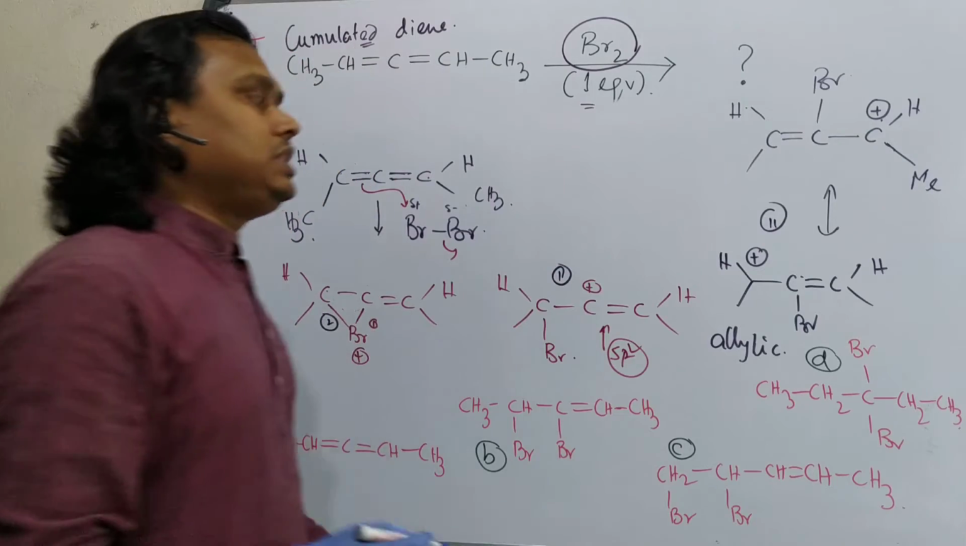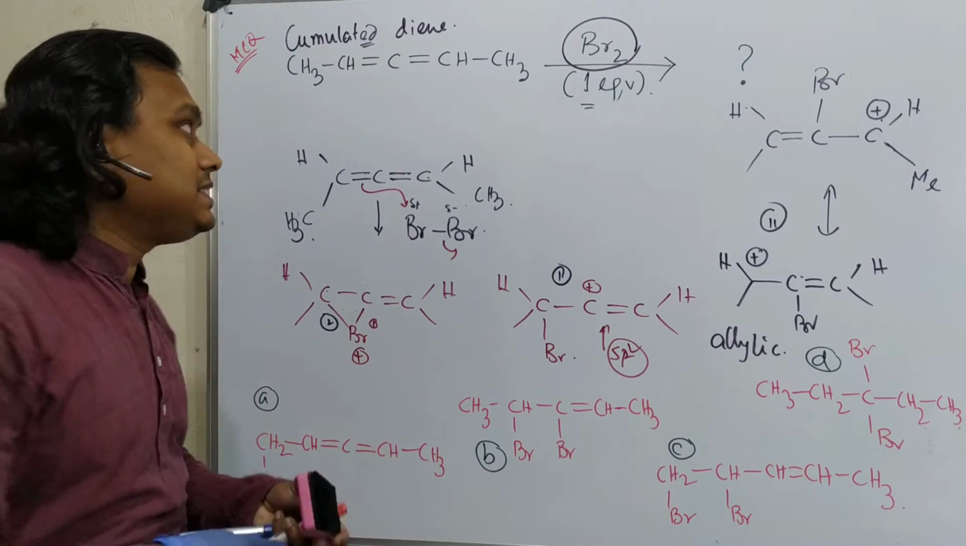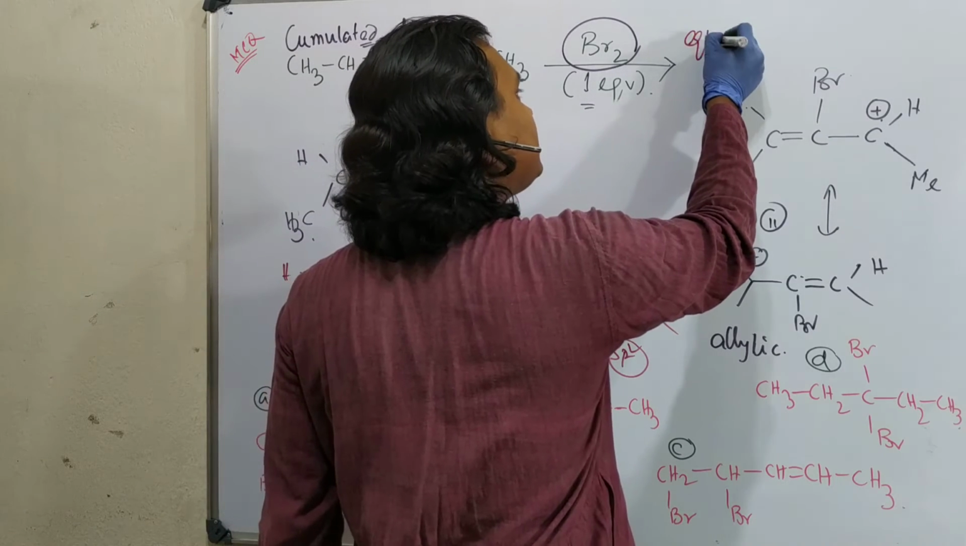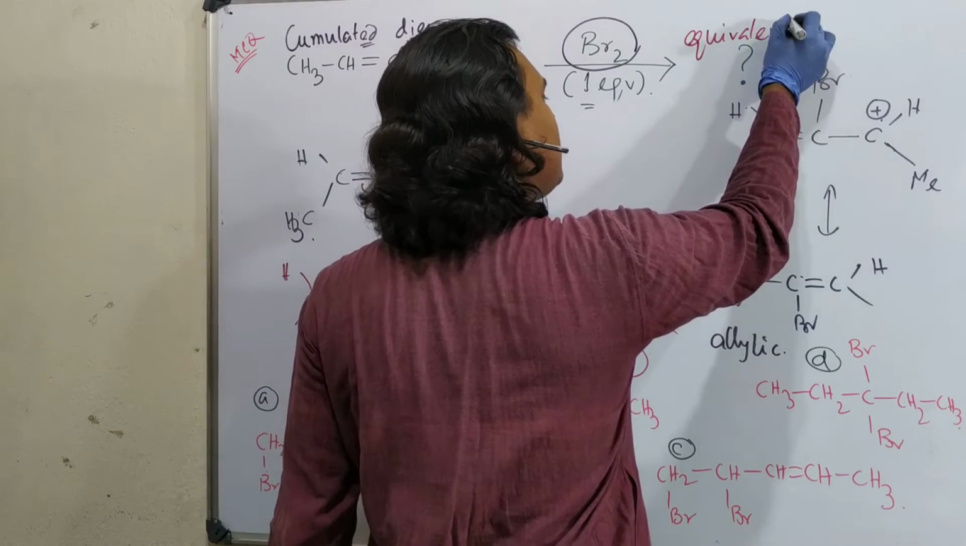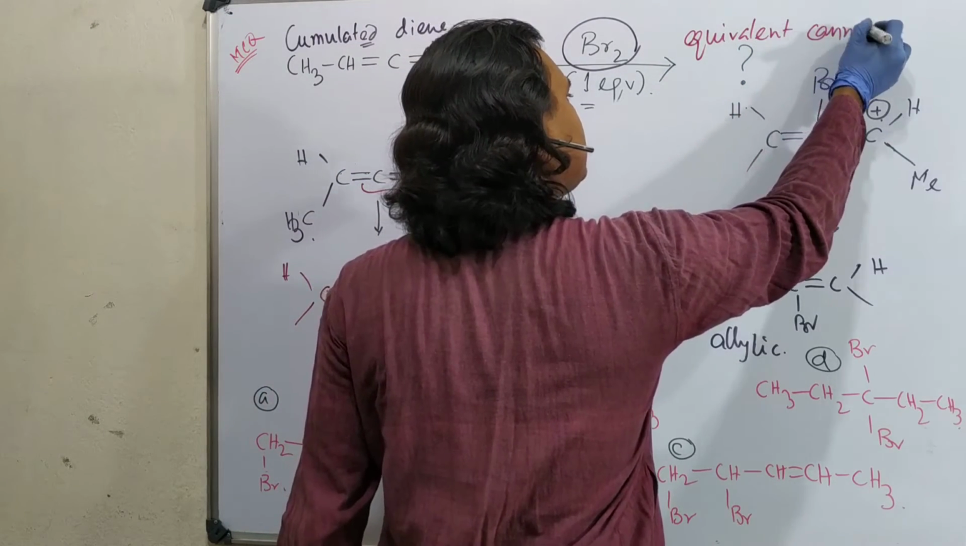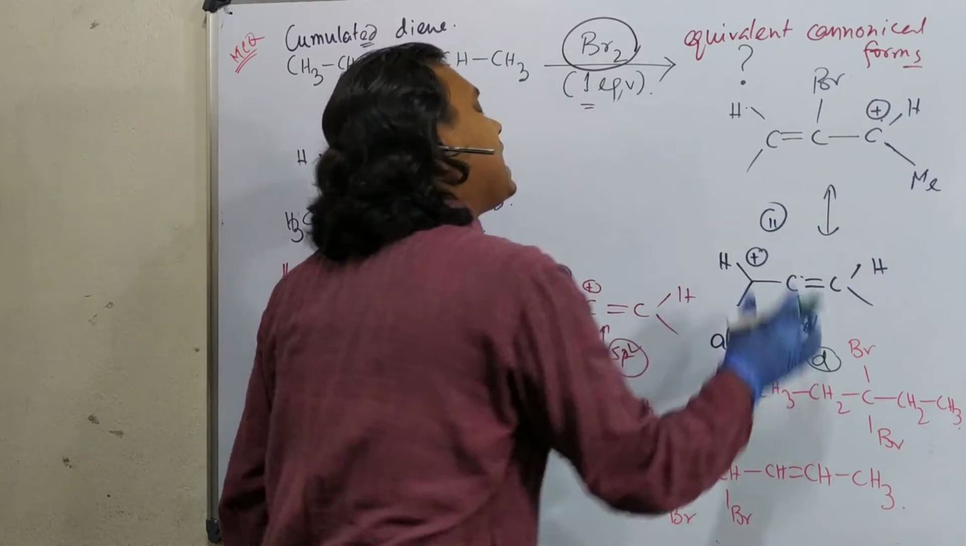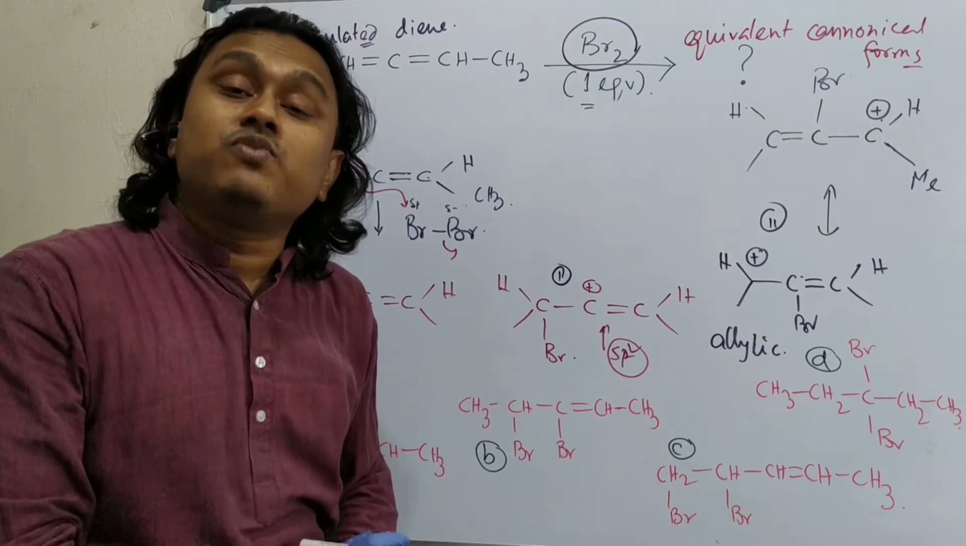So this actually, better to say, since it's a symmetrical molecule, this thing is called equivalent canonical forms. So what is the benefit? It is highly stable because two canonical forms have equal contribution.